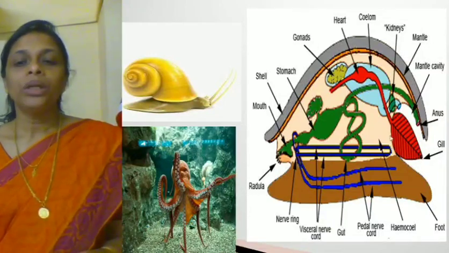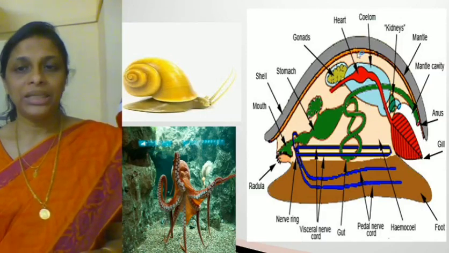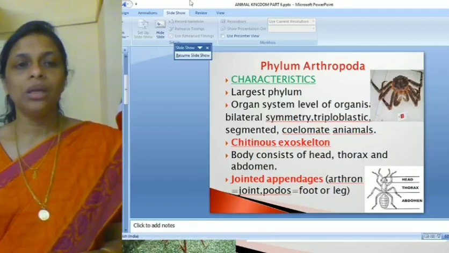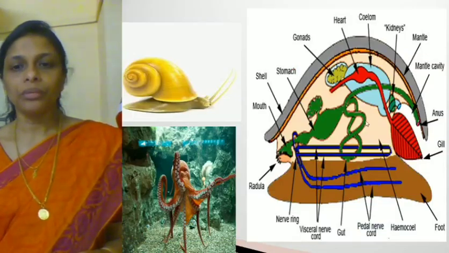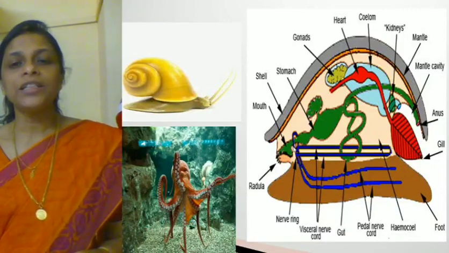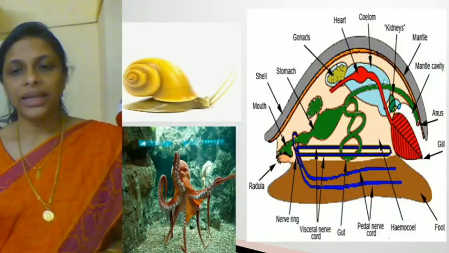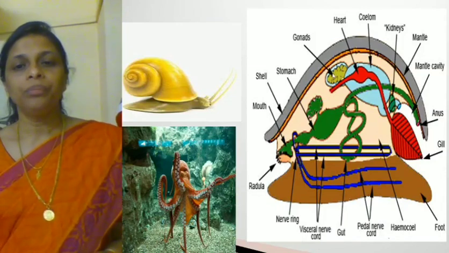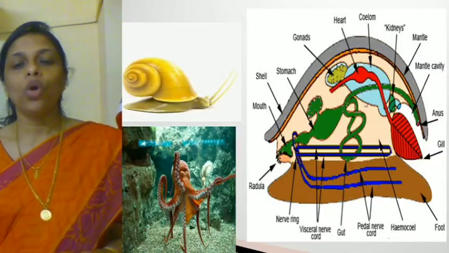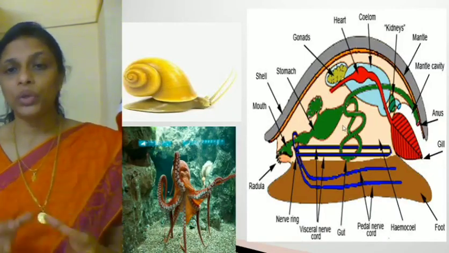Okay, so the space between the visceral hump and the mantle is called the mantle cavity. So this is the mantle cavity. Fine. Then inside this visceral hump you find all the organs. You can see the digestive system, the reproductive system, the respiratory system. All these are found in the visceral hump.